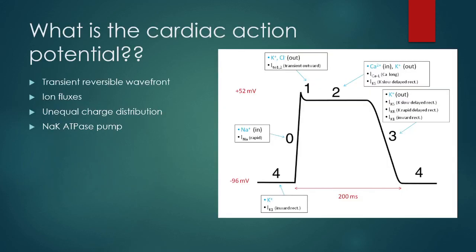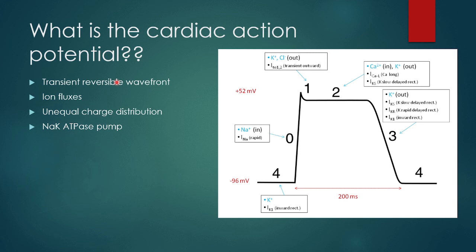First thing we need to understand is what is the cardiac action potential. Basically, it is a transient, reversible electromagnetochemical wavefront which is responsible for the generation of the impulse.